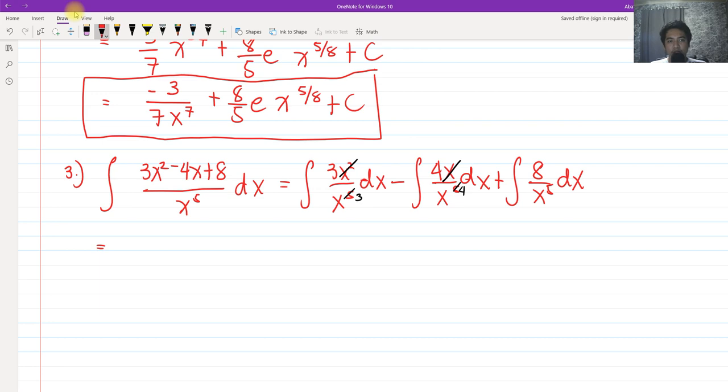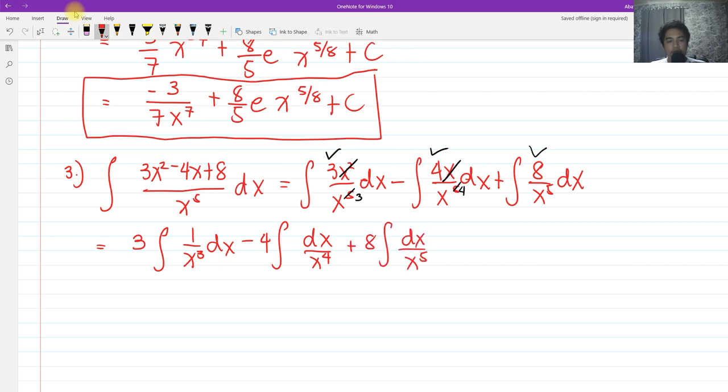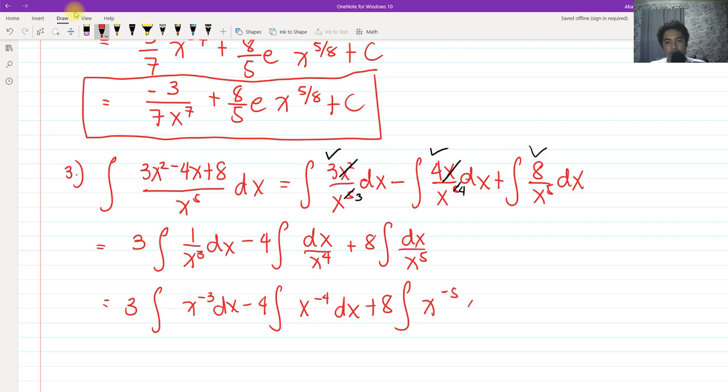And then we can factor out some of the constants. So we have 3, we have 4, and we have 8 outside of the integral sign. So if we do that, we have 3 integral of 1 all over x cubed dx minus 4 integral of dx all over x raised to 4 plus 8 integral of dx all over x raised to 5. And again, we can negate its exponent so that we can use the power rule. Oh, I forgot dx in here. So we have dx in here, plus 8 integral of x raised to negative 5 dx.